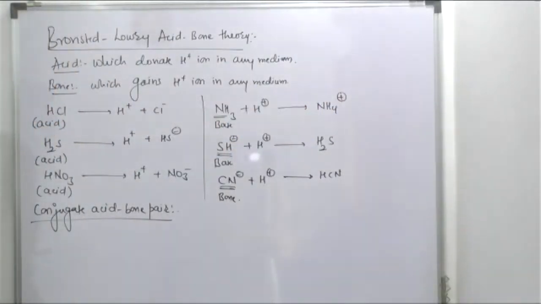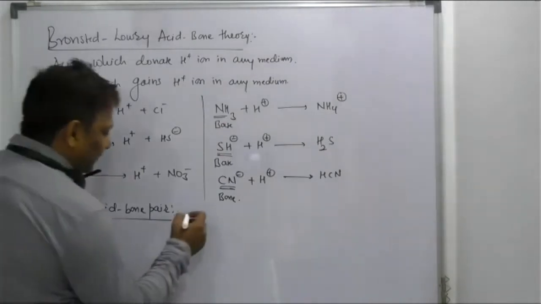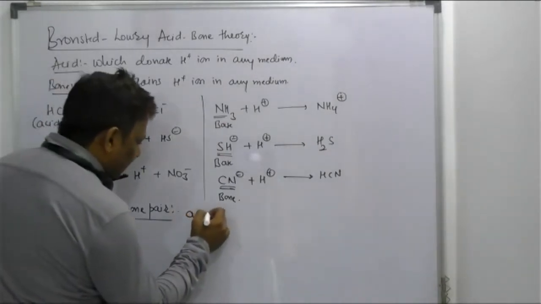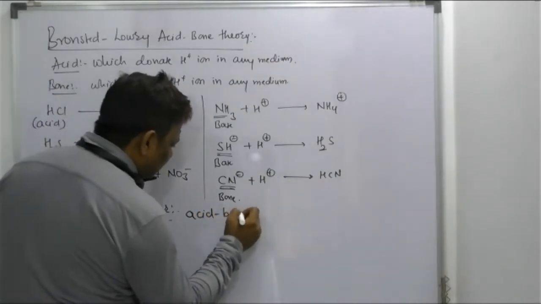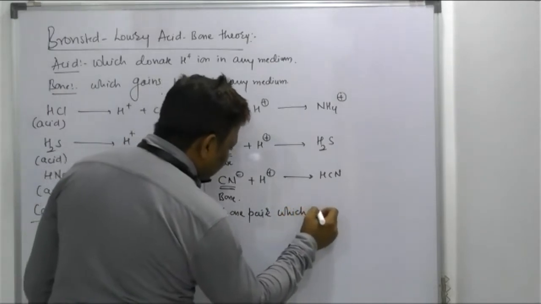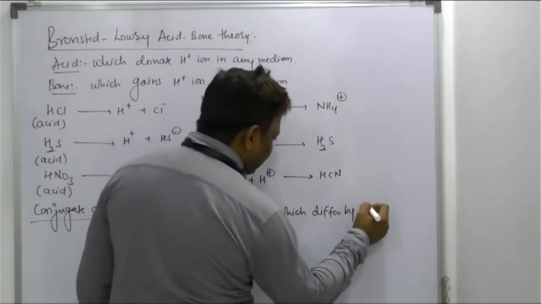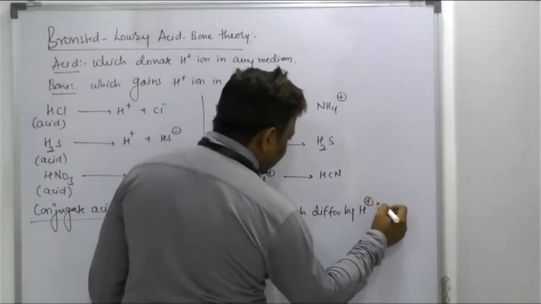But I should say it is an acid base pair which differ by H plus ion. See here. It is an acid and base pair which differ by H plus ion.